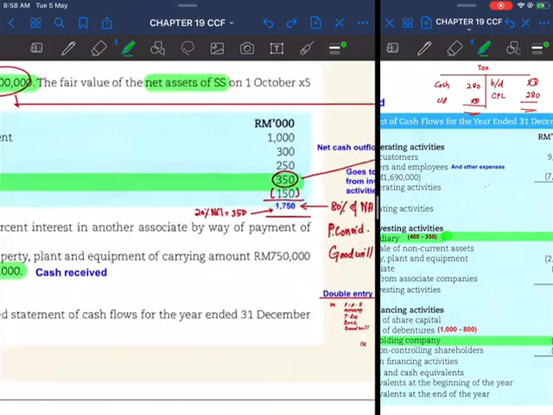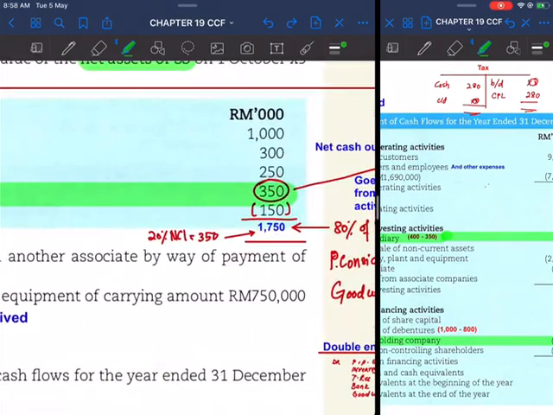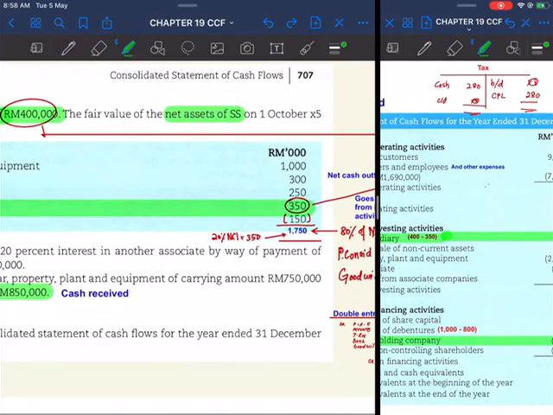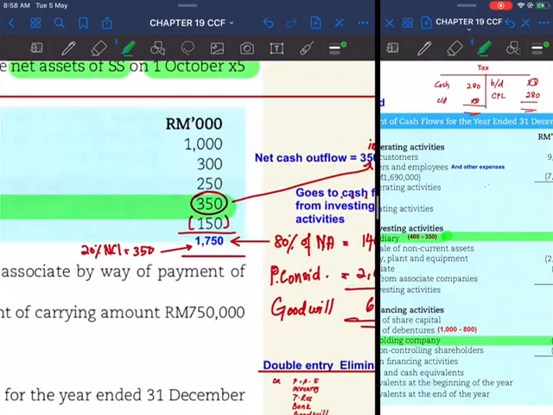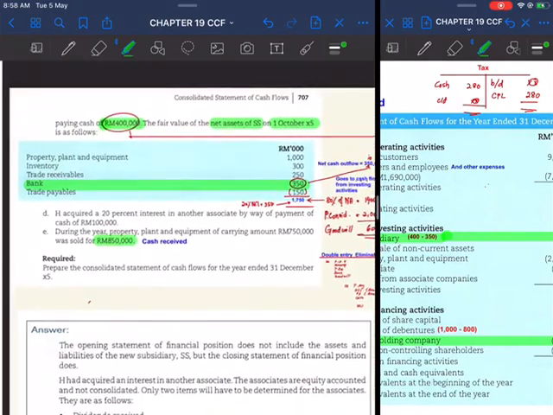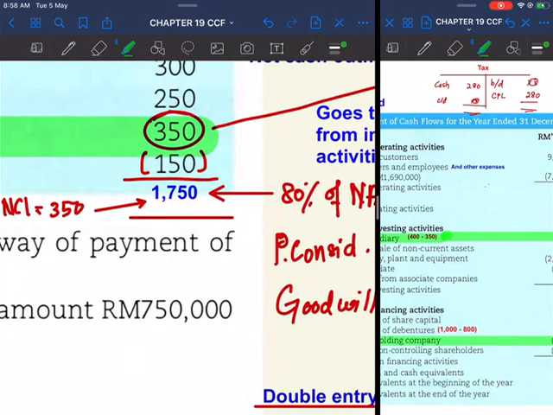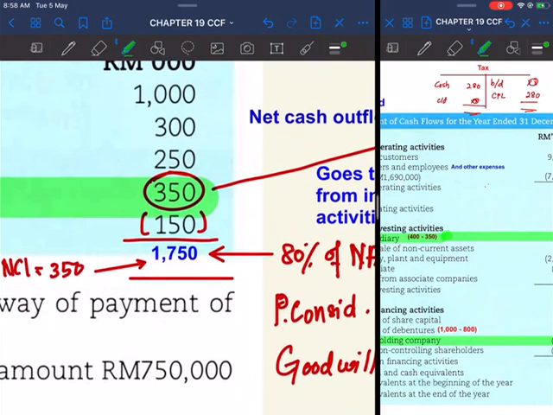The net asset here is stated here. They stated it this way because they want to test whether you understand how to find the net asset. So net asset is actually the net asset on the date of acquisition. The trade payable here, they do not put in a bracket denoting a negative figure because they want to test you whether you understand.